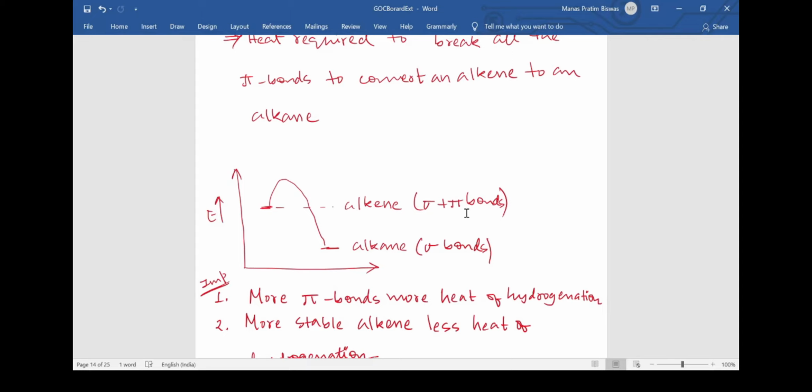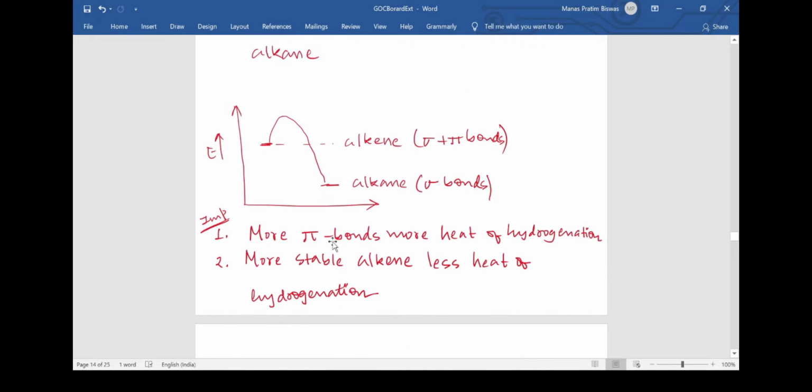Hence we can say when we are heating an alkene, it will become an alkane. And the heat that is required for this transition is called heat of hydrogenation. The heat of hydrogenation is basically this energy gap. The energy gap between this alkane and alkene is called the heat of hydrogenation.